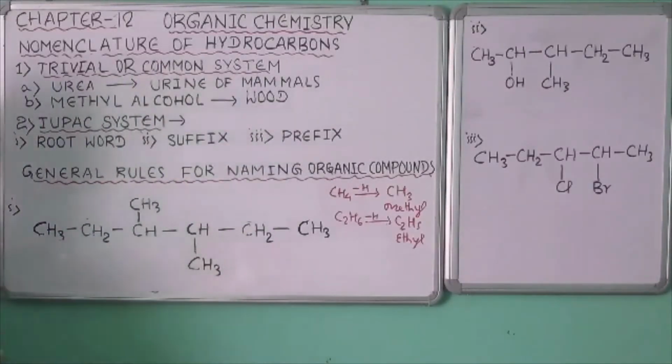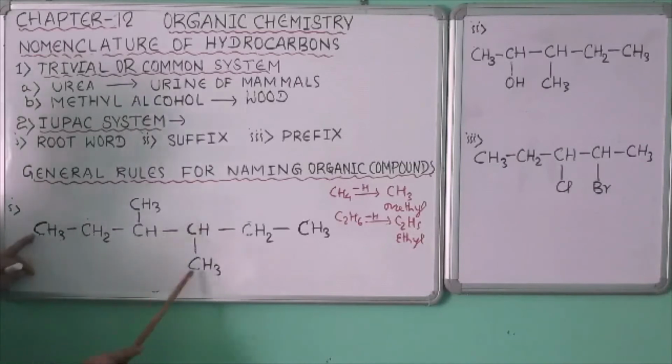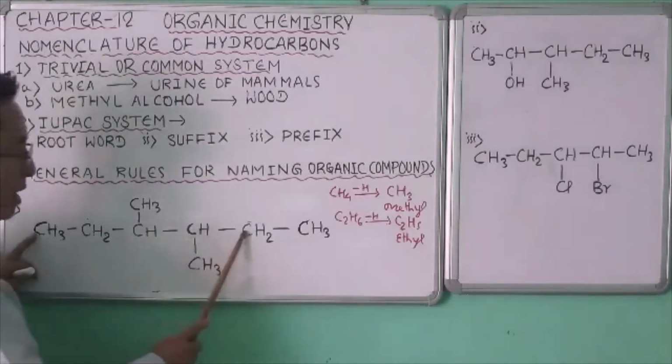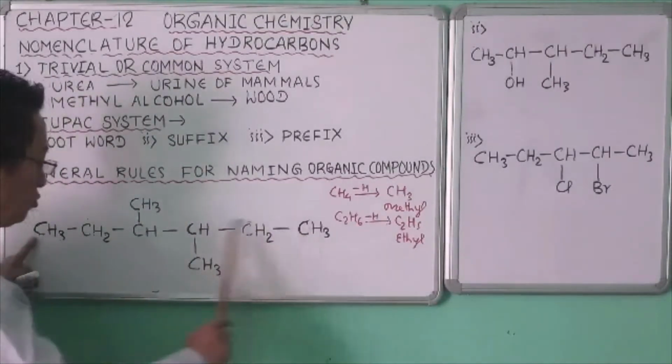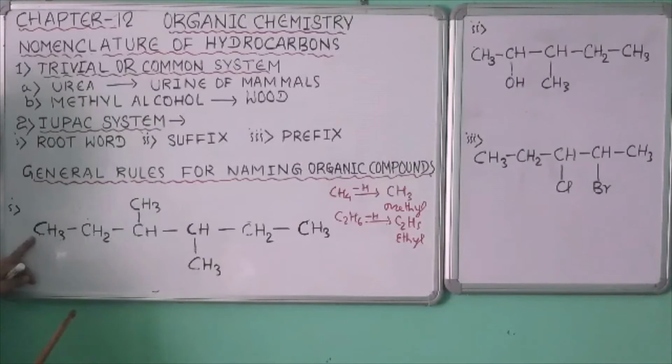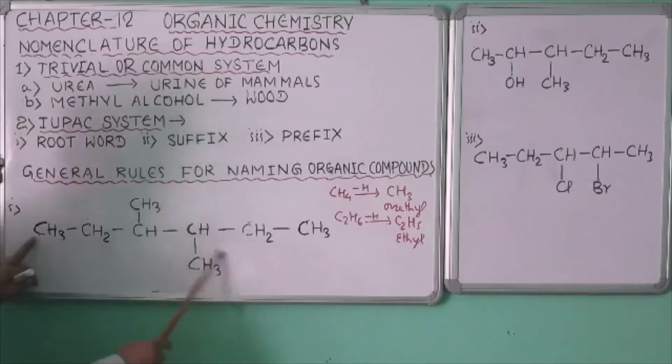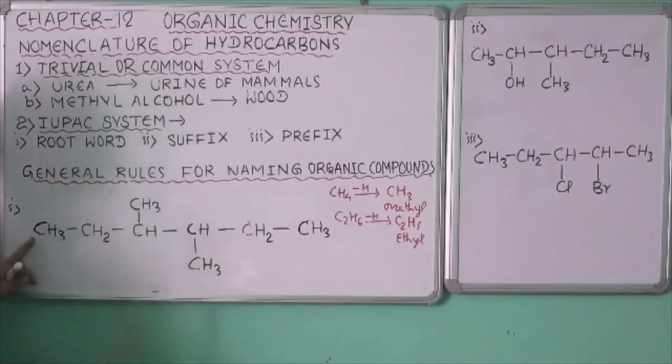As you can see in the structure of this organic compound, suppose you take this chain, 1, 2, 3, 4, this contains only 4 carbon atoms. If you choose this one, 1, 2, 3, 4, 5, it contains 5 carbon atoms. If you choose this one, 1, 2, 3, 4, 5, 6, this is the longest carbon chain. It contains the maximum number of carbon atoms. And these CH3 groups are not involved in this chain, so these are called substituents.